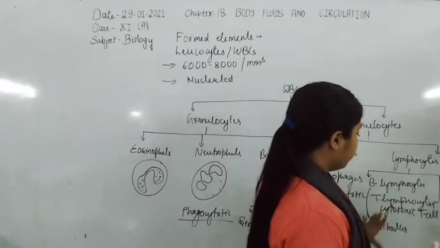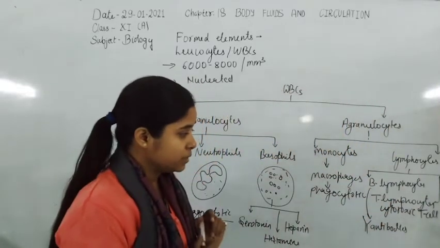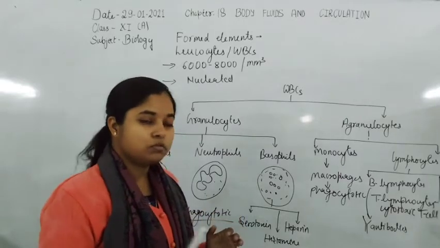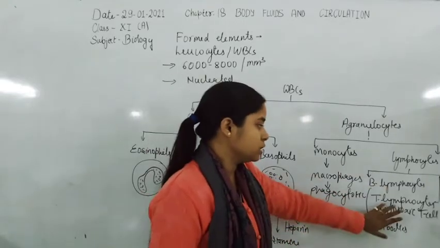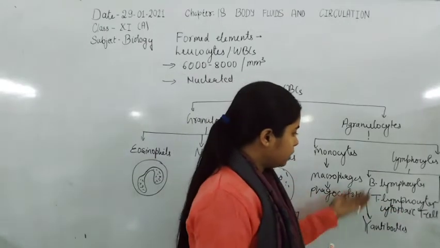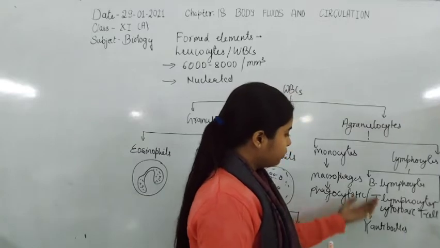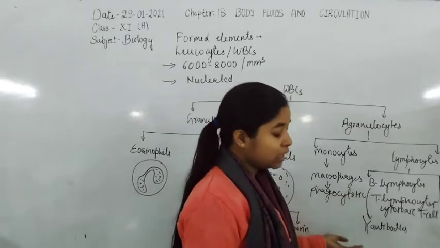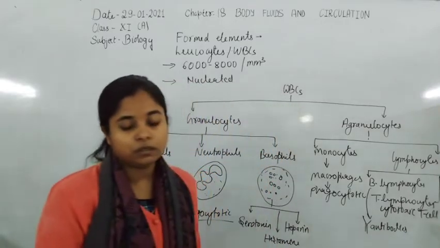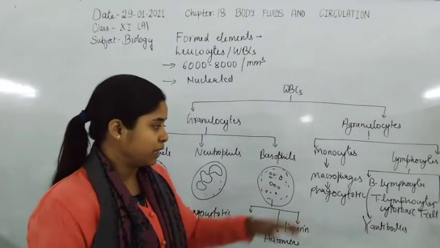There are two types of lymphocytes in our body: B lymphocytes, which form in bone marrow and also mature in bone marrow, and T lymphocytes, which are formed in bone marrow but mature in the thymus. B lymphocytes have the ability to form antibodies when any bacteria or virus attacks.